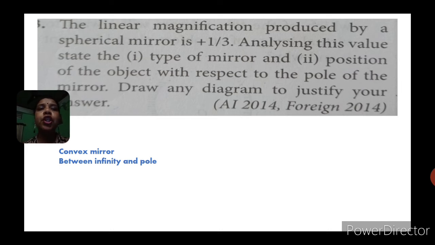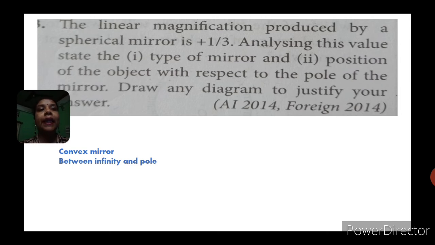Done. Position of the object with respect to the pole. It can be anywhere. If I place it at infinity also, it will be very small. We don't have any specific place. I cannot say that it is at the center of curvature, because all the values are lying on the right hand side of a convex mirror. For that reason, I will say that the object is placed between infinity and the pole.